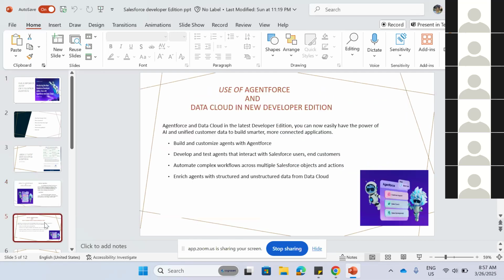So what we can do in Agent Force is build new custom agents, and we can develop new agents to interact with the end customers. Like I told you before, it interacts with the customers and the users. We can give the Salesforce query, and we can find the answers to the query that we gave.